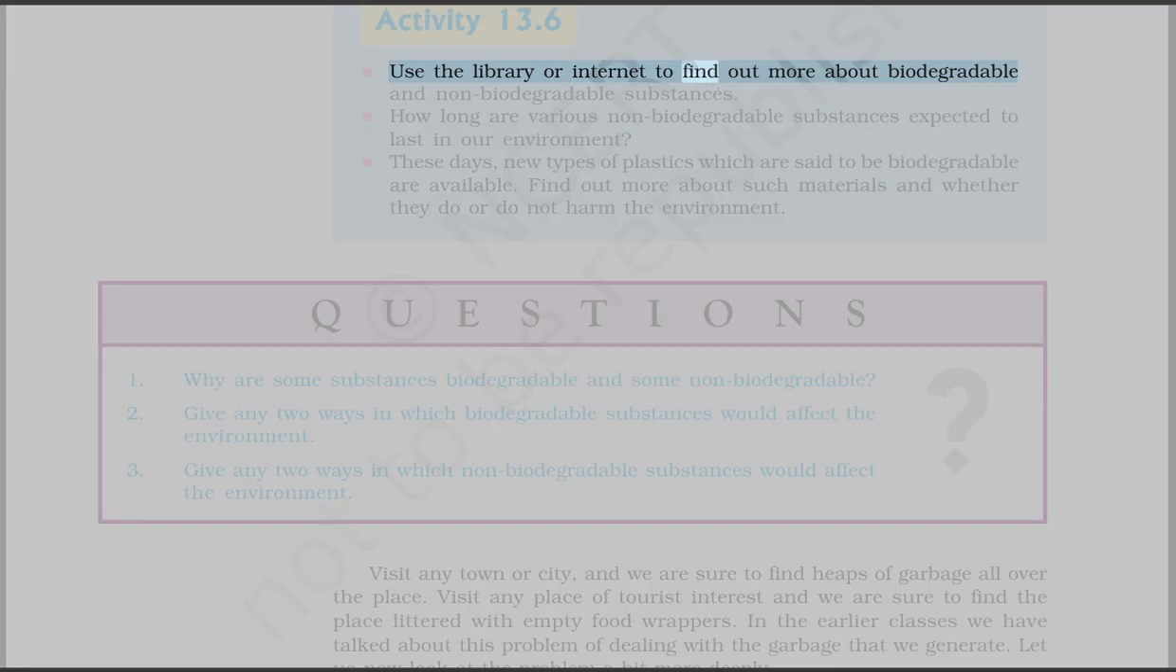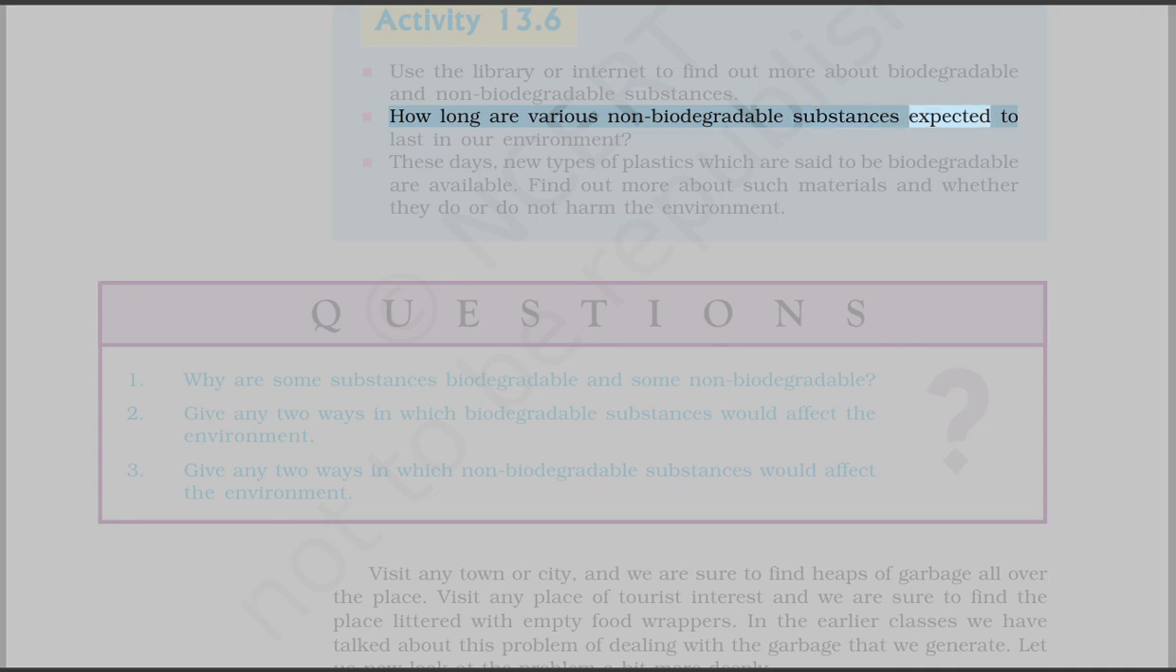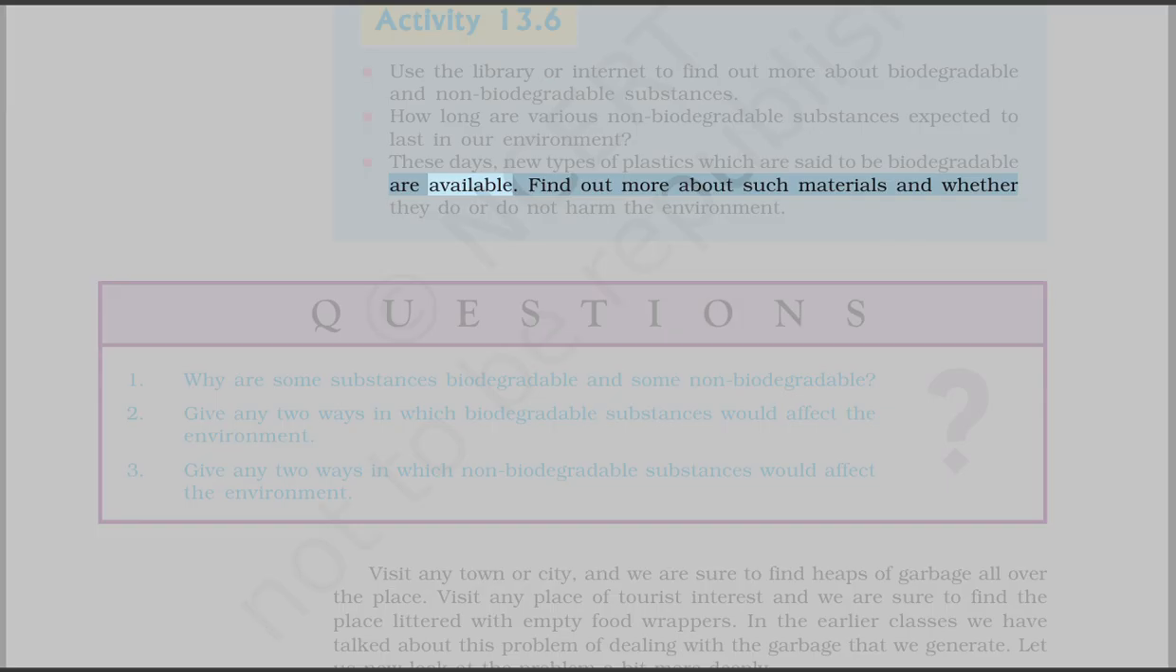Activity 13.6. Use the library or internet to find out more about biodegradable and non-biodegradable substances. How long are various non-biodegradable substances expected to last in our environment? These days, new types of plastics which are said to be biodegradable are available. Find out more about such materials and whether they do or do not harm the environment.